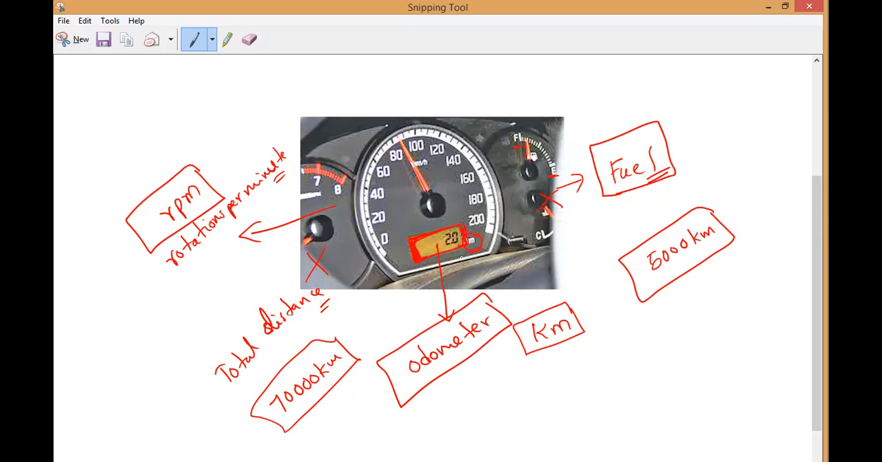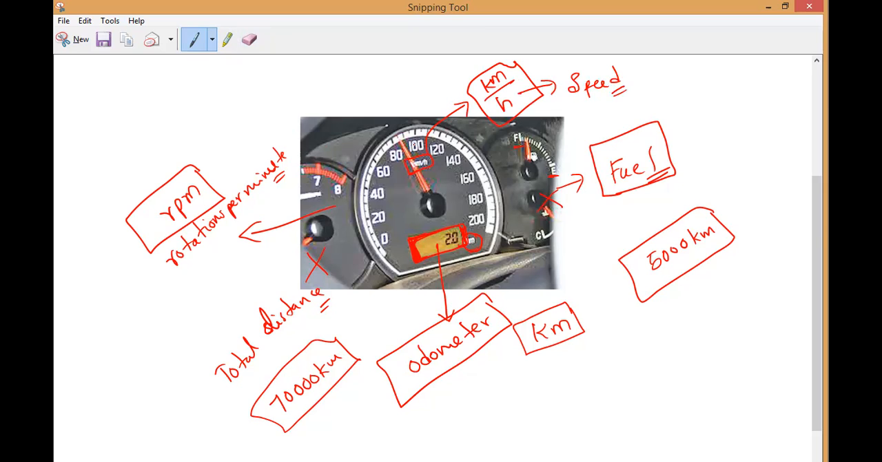Now you can notice it, guys. Up here you can see one more unit. What is this unit, guys? Kilometer per hour. What is the unit of that? It is the unit of speed.